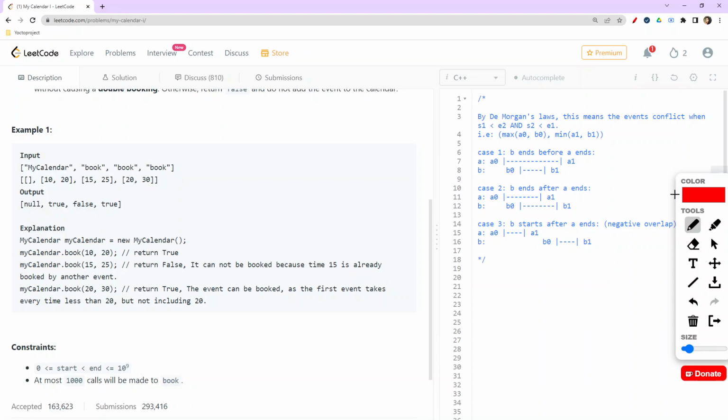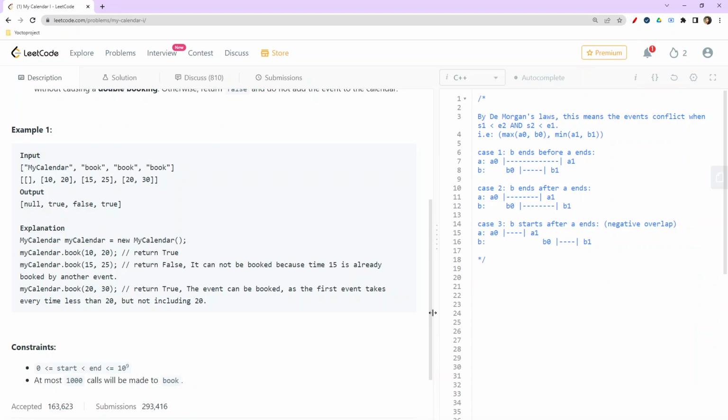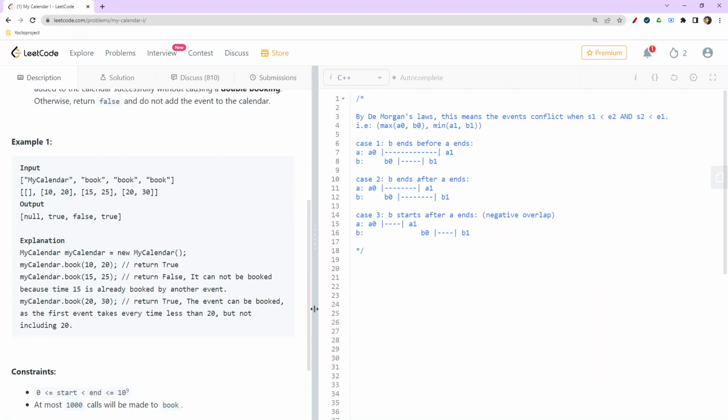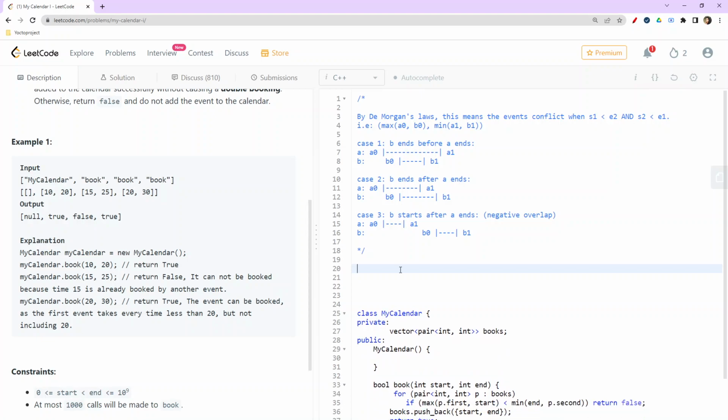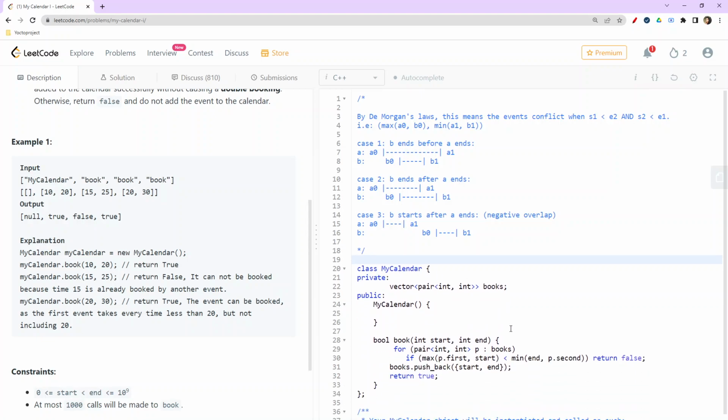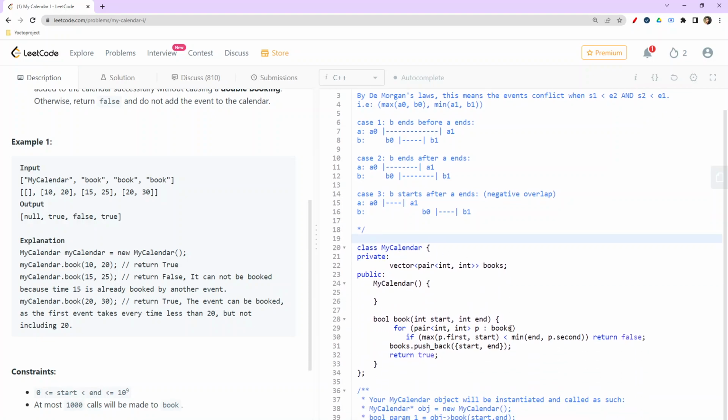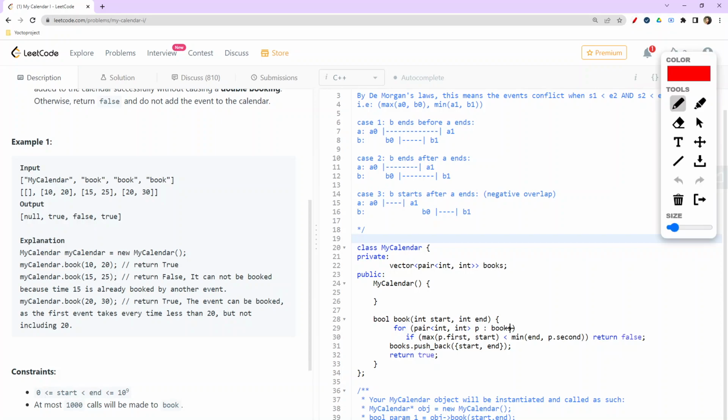So now comes the next part, that how we would be implementing this particular question and what would be the time complexity and space complexity of the same. So time complexity and space complexity would be directly based on the implementation part which we would be doing. So for implementing this, we are directly checking.